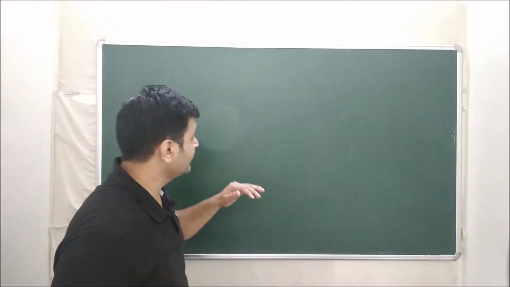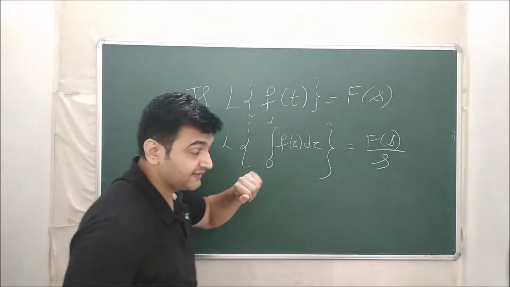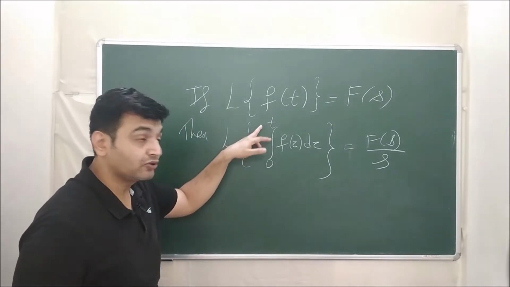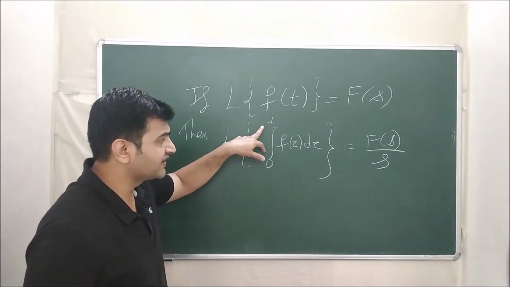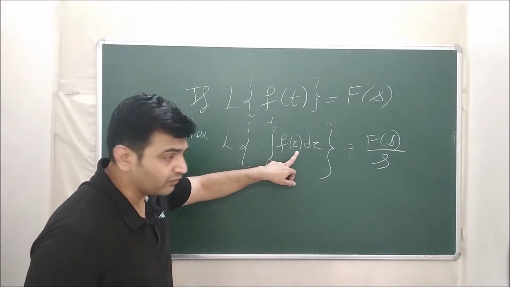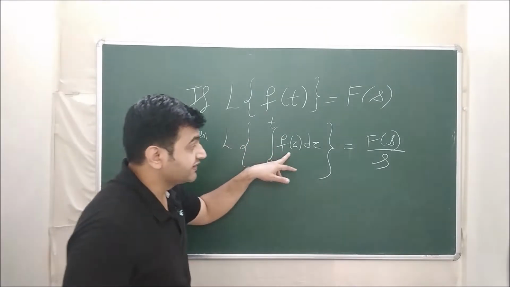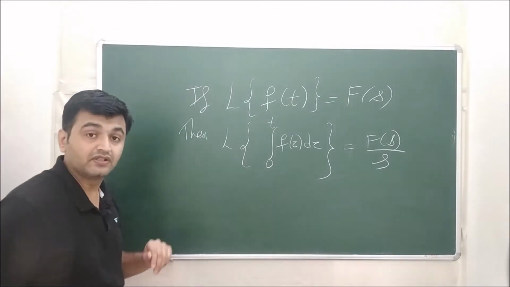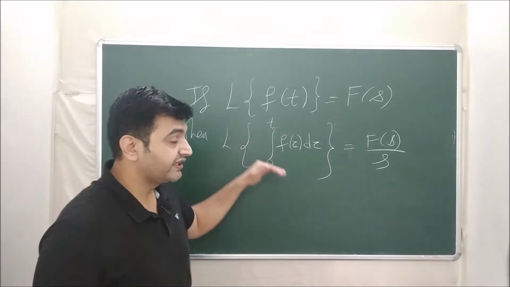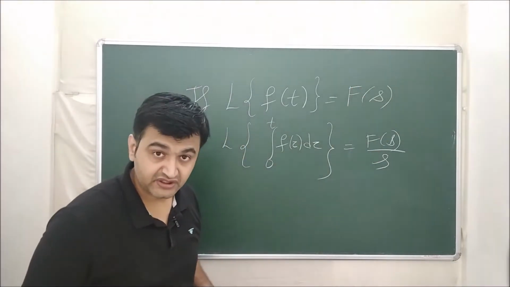So precisely the theorem says, if Laplace of f of t is F of s, then Laplace of integral 0 to t f of tau d tau, well you can write t also, but already I am using t, therefore I am using a different variable tau, is nothing but F of s divided by s. You simply divide the original Laplace by s. So that's what the theorem says. Laplace for integral is nothing but 1 by s times the Laplace of the original function.